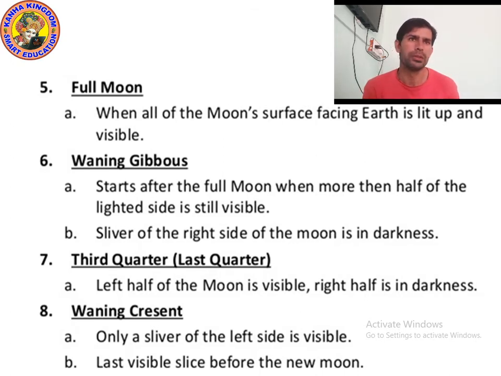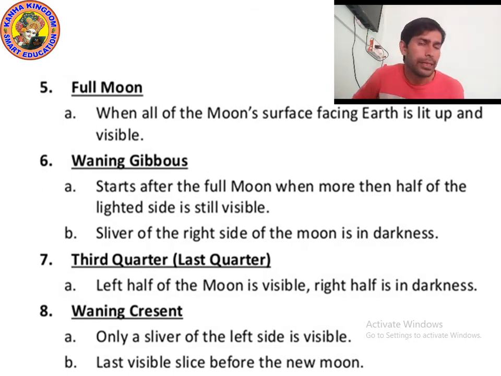Okay, it's full moon. When is the full moon visible? Around the 14th or 15th day the complete moon is visible. On this day you can see one side completely shining. You can see the complete moon. That is called full moon. When the whole surface of the moon facing earth is lit up and visible, it is called full moon.